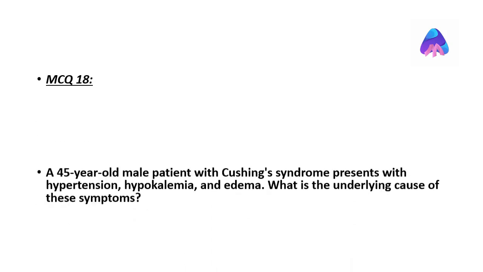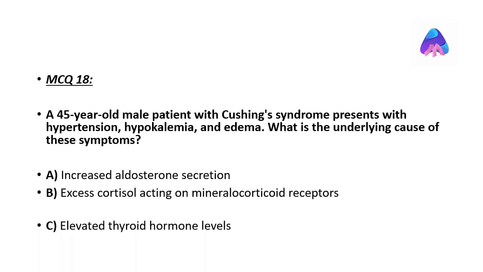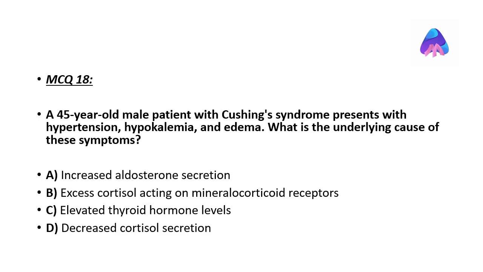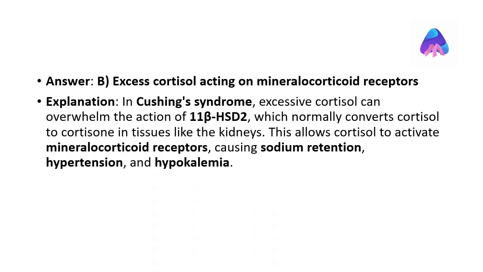A 45-year-old male patient with Cushing's syndrome presents with hypertension, hypokalemia, and edema. What is the underlying cause of these symptoms? The correct answer is excess cortisol acting on mineralocorticoid receptors. In Cushing's syndrome, excessive cortisol can overwhelm the action of 11-beta-HSD2, which normally converts cortisol to cortisone in tissues like the kidneys. This allows cortisol to activate mineralocorticoid receptors, causing sodium retention, hypertension, and hypokalemia.